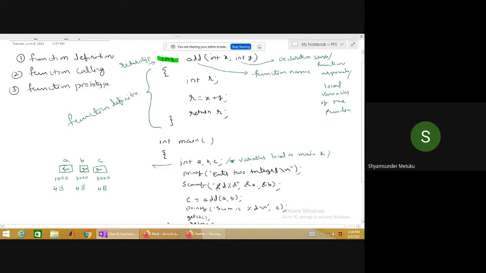Then printf enter two integers. Then the user will type, assuming 10 and 20: 10, space, 20, then enter. Then what is going to happen? This garbage will be overwritten by 10, and this garbage will be overwritten by 20. C remains what? C remains garbage. Am I right or not? Yes, sir.